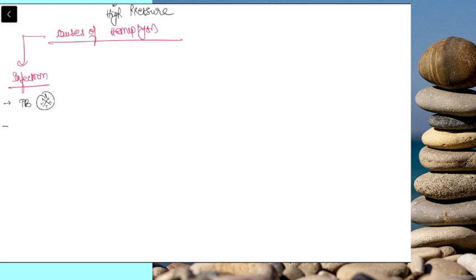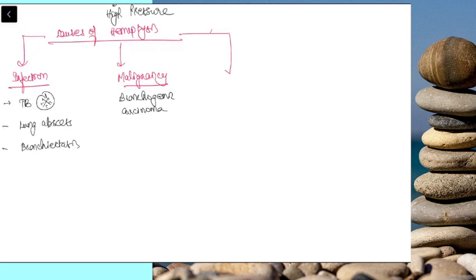So a few causes of hemoptysis we will discuss before going on to the next topic, that is dyspnea. First is infection. Common infections are tuberculosis. This is the most common cause of hemoptysis overall in India. Then we have lung abscess. Then we have bronchitis. Next is malignancy. So if the patient comes to you with hemoptysis, these are the two most important causes that you have to think about. Malignancy is bronchogenic carcinoma, rarely any metastasis to the lung.